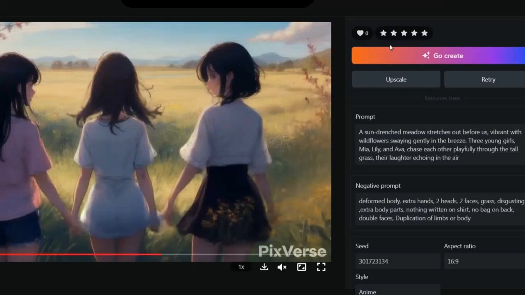When it is done, click on it. You can upscale it. If you are not satisfied with the results, you can also retry it. You can test as much as you want, as it is completely free. Click on Download. Repeat this process for other prompts.